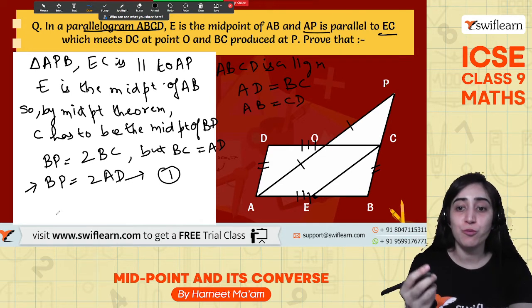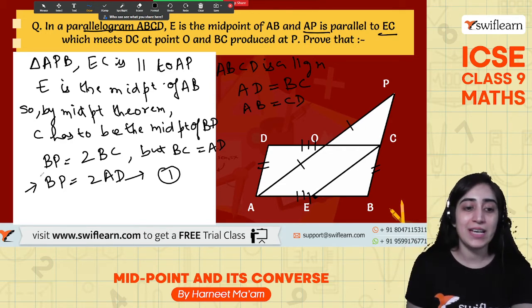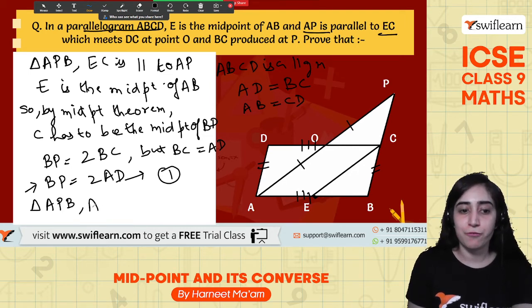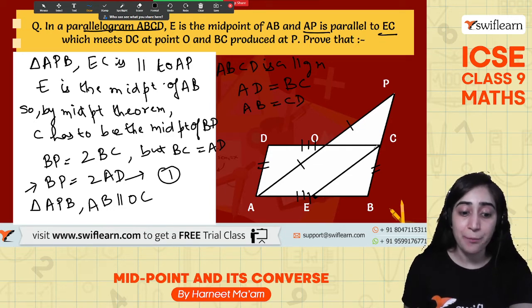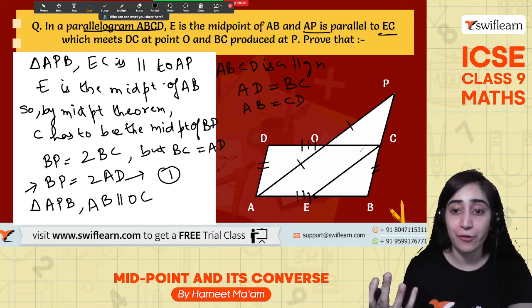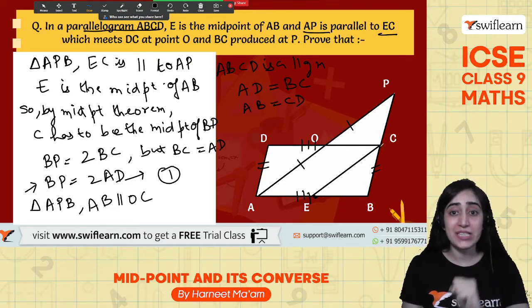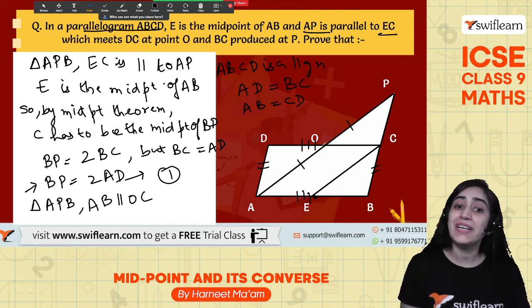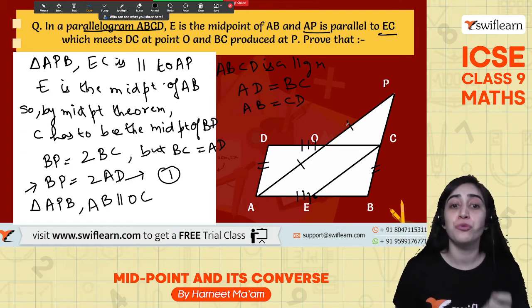What did it say? That I have to prove that Q is a midpoint of AP. So in that case, what do I say? That in a triangle APB, if AB is parallel to OC. So this side is parallel to this one. So what does that mean? That it's parallel. And I know it's a midpoint. So by midpoint theorem, it's parallel. And now I know that C is a midpoint of the side BP. So automatically Q will be the midpoint of AP. And that is what was required to prove in the second part.